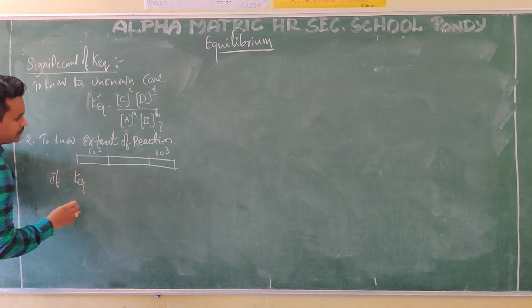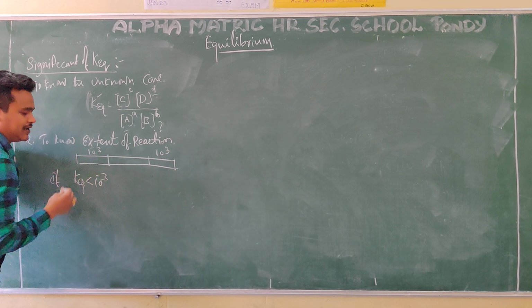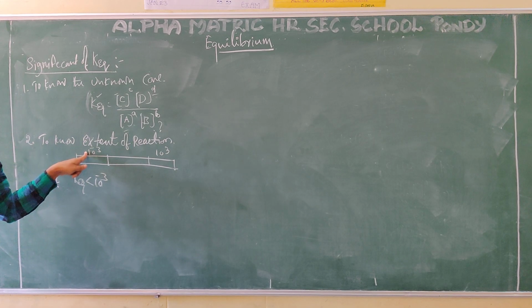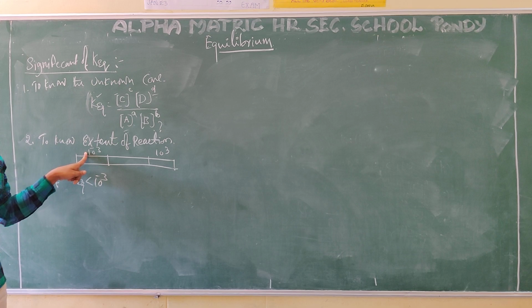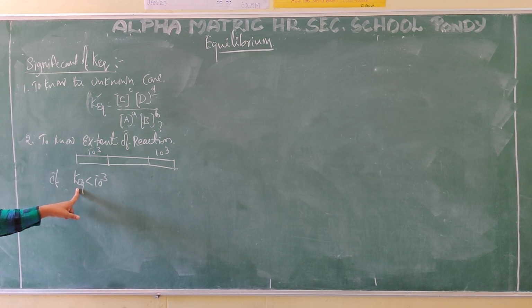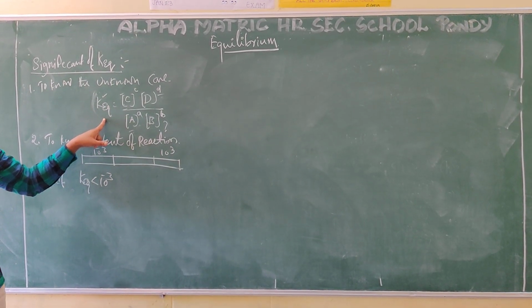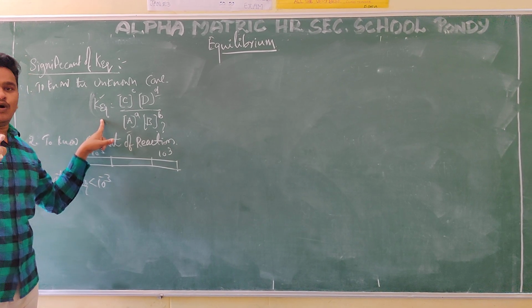If K equilibrium is less than 10 power minus 3. 10 power minus 3 means what? 1 by 1000. 1 by 1000 is what? 0.001. If that K equilibrium value is less than 0.001, K equilibrium value is a very small value.